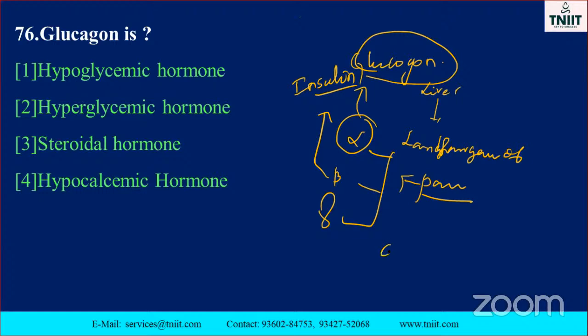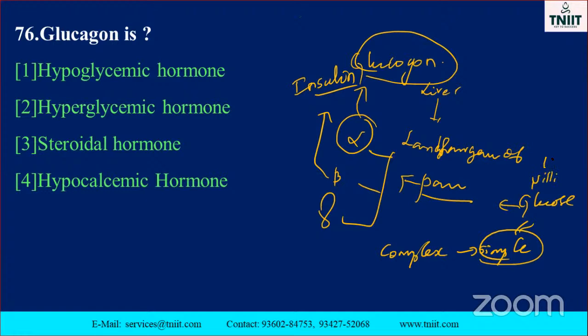The food is digested, complex molecules into simple molecules. Isn't it, my dear? The simple molecule is glucose. It is absorbed by the villi, and also transported through the bloodstream to the different parts of the body.